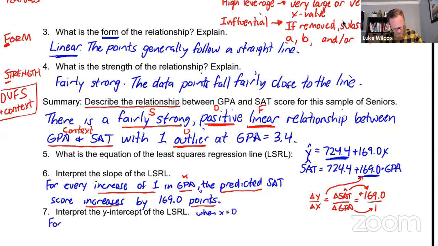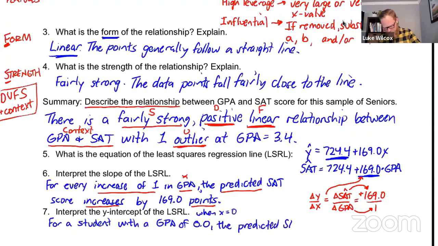It says, for a student with a GPA of 0, the predicted SAT score is whatever the y-intercept is, 724.4.